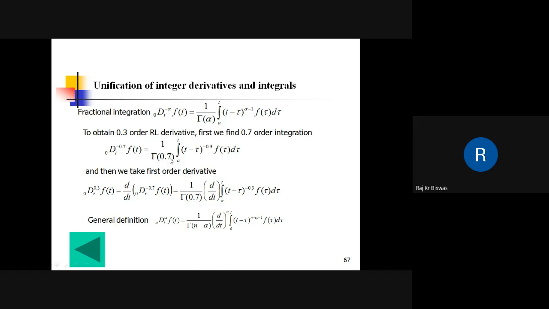Now we take the first derivative of it, and this gives the 0.3 order derivative. So the 0.3 order derivative D_{0,t}^{0.3} f(t) is the first order derivative of this 0.7 order integration. So finally we get this one. This is the general definition of the α order derivative in the sense of RL.